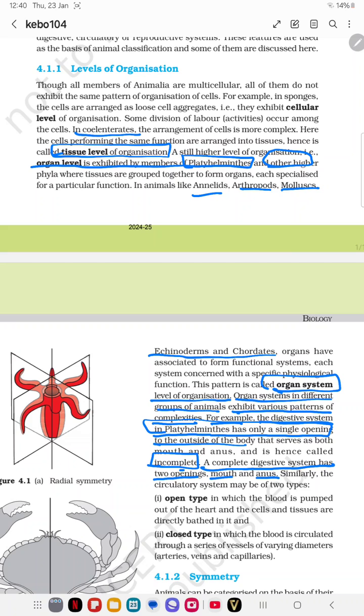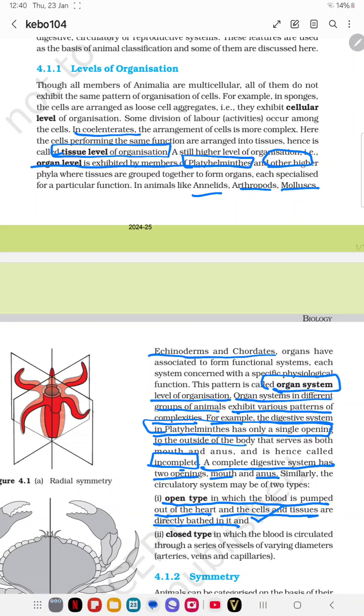Similarly, there are two types of circulatory system, open type and closed type. In the open type, the blood is pumped out of the heart, and the cells and tissues are directly bathed in it.